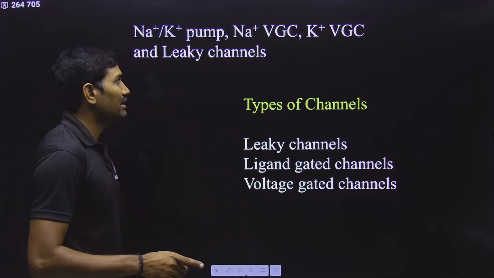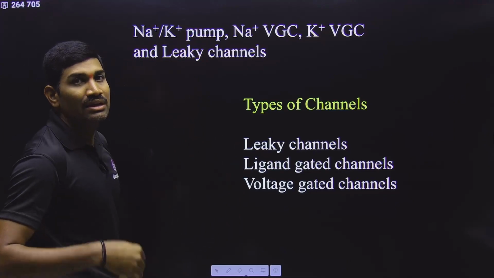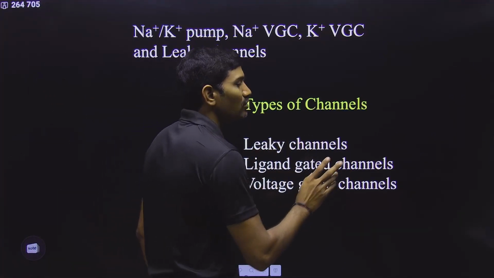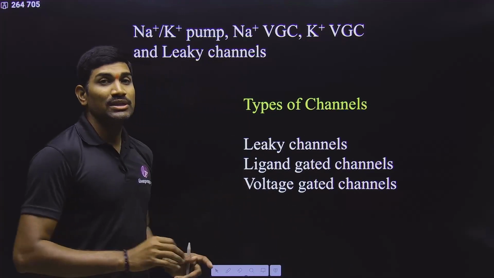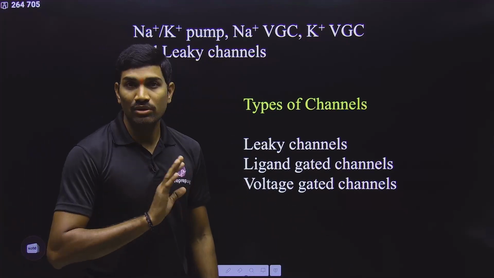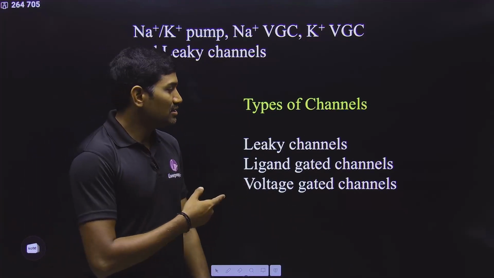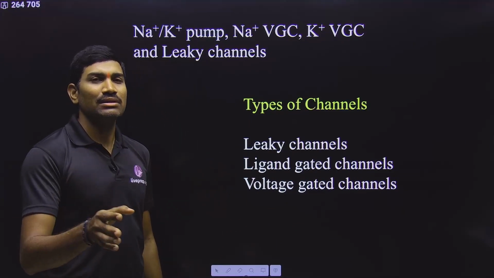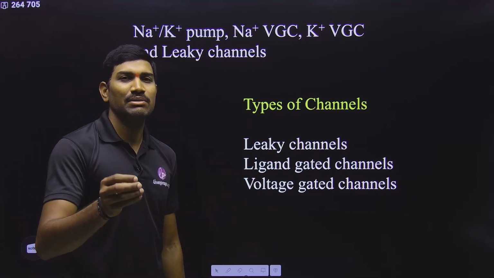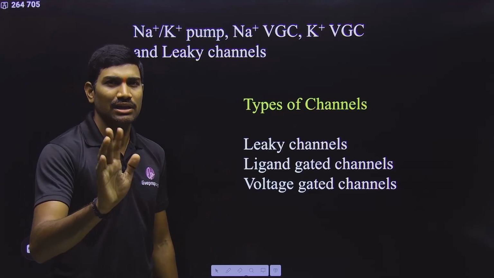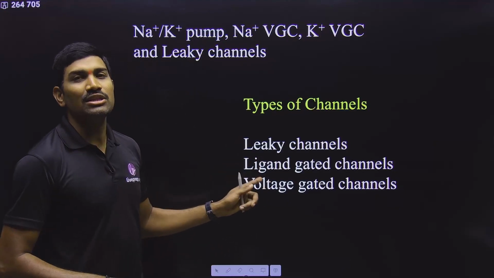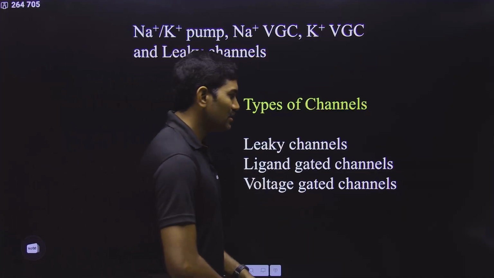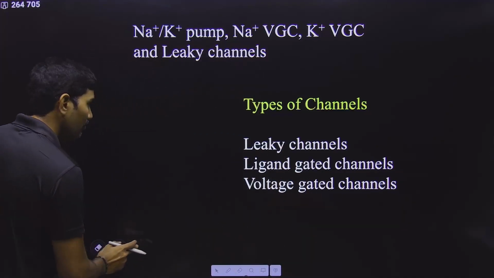So now first I will explain about the Na+ K+ pump. Then I will explain what leaky channels, ligand gated channels, and voltage gated channels are. This explanation will take a little more time, but don't get confused, don't get bored, and these are all very important. Once we complete this, nerve impulse generation and conduction can be completed in just 5 minutes. You can understand this because these are logical things. Once you understand the logical part, the main information you can understand in just 2 minutes. Okay. Now we will go one by one.